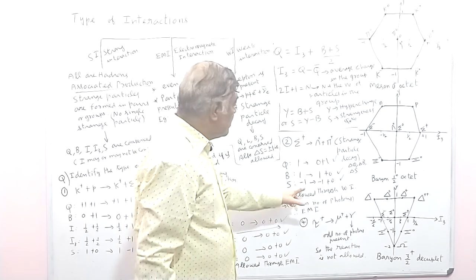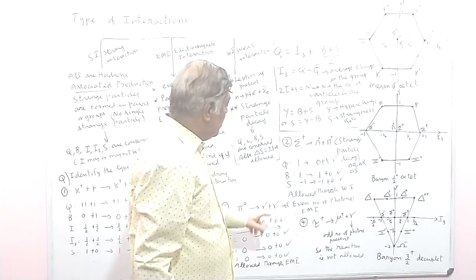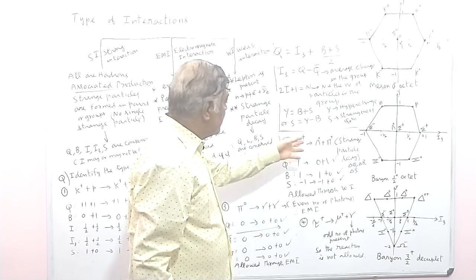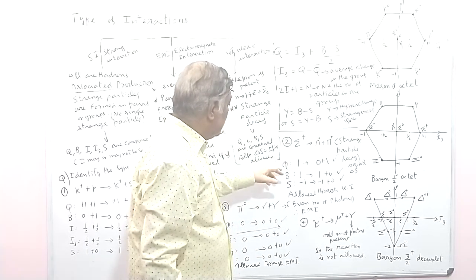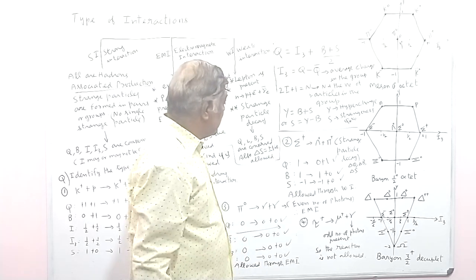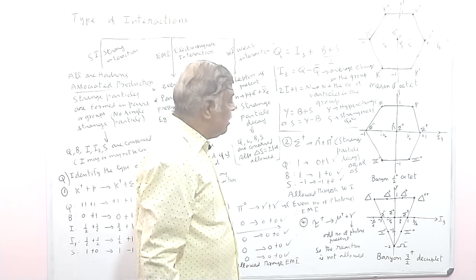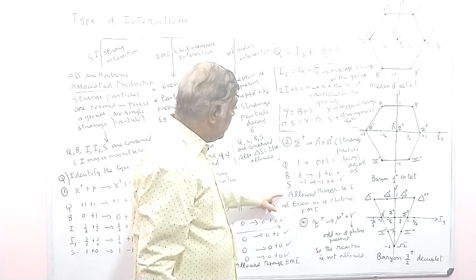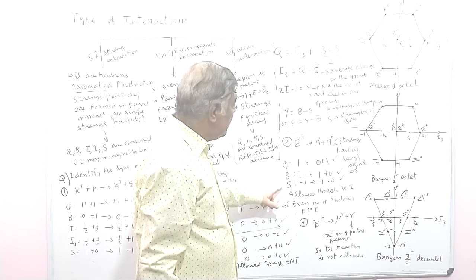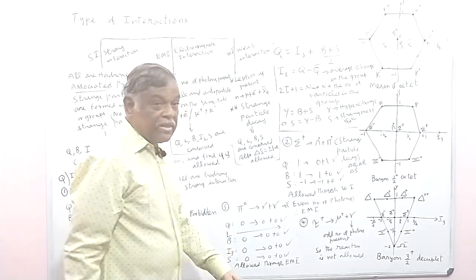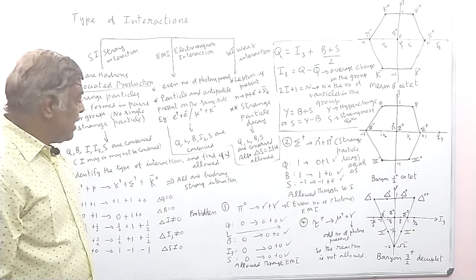So therefore the strangeness quantum number is also satisfied. So Q, B, S. Since there are no leptons, we need not worry about the conservation for that particular quantity. So Q, B, S are all satisfied, and therefore this is an allowed reaction, and since this is a strange particle decay, this is a weak interaction. So this is allowed through weak interaction.